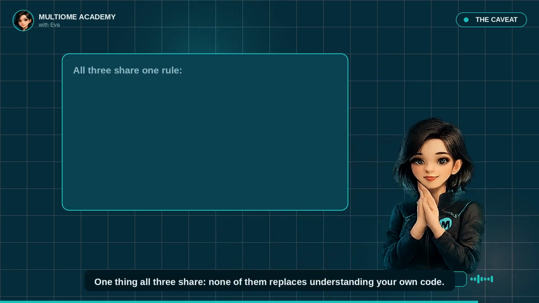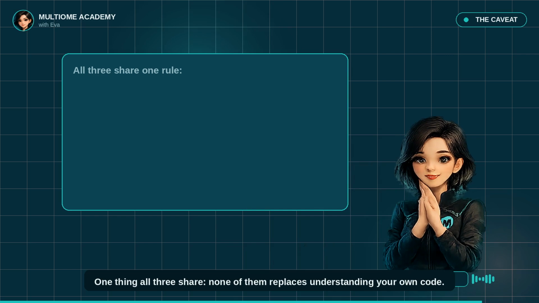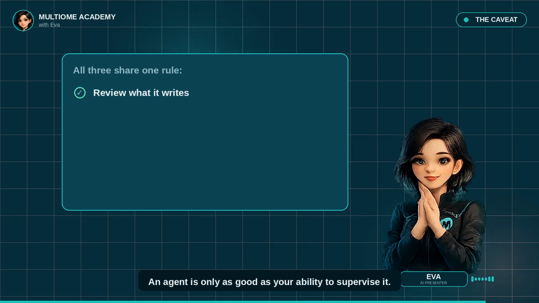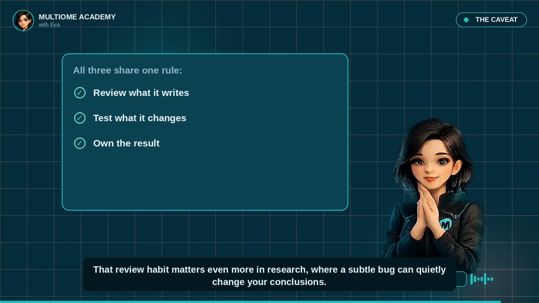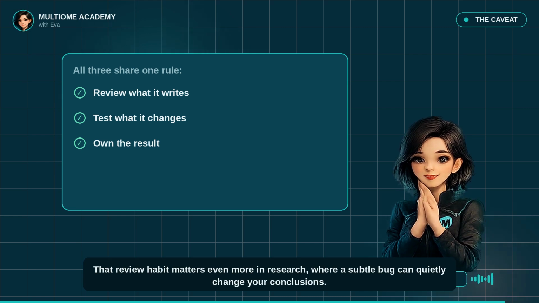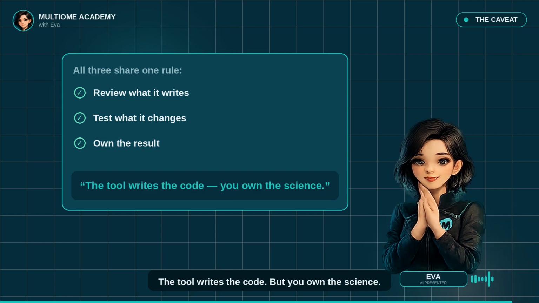One thing all 3 share: none of them replaces understanding your own code. An agent is only as good as your ability to supervise it. Whatever it writes, you review it, you test it, and you own the result. That review habit matters even more in research, where a subtle bug can quietly change your conclusions. The tool writes the code, but you own the science.